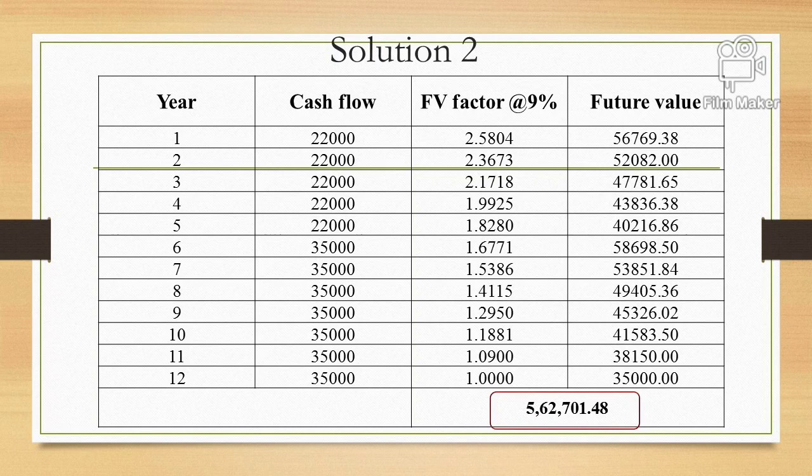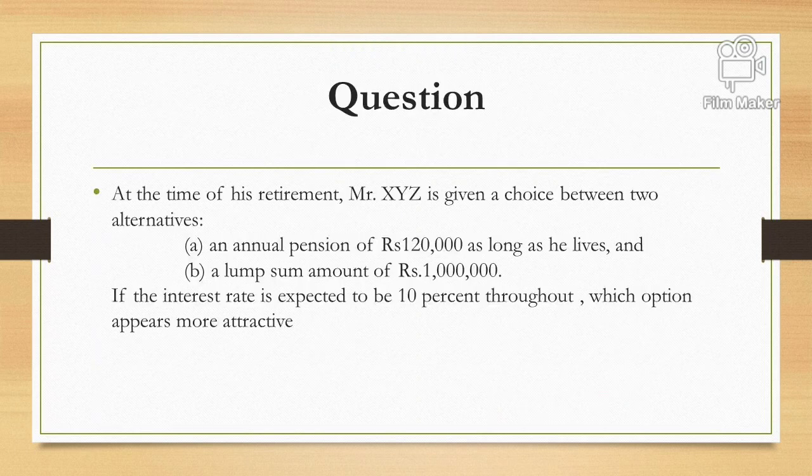Now the next question, we'll be discussing the perpetual annuity. This is the question which has a perpetual part. Perpetual annuity means the annuity which never matures, which will never end, which will have an infinite period of time.